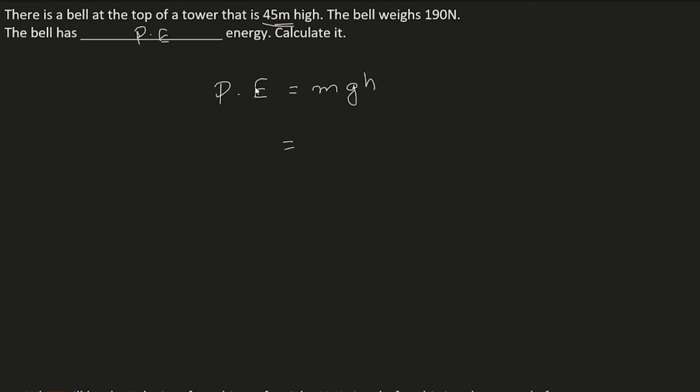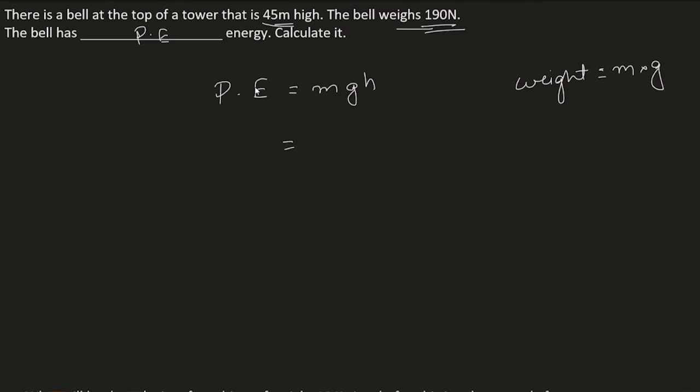Okay. So potential energy is mgh. Now here we don't have m, we have weight. Now weight of an object is mass into g. So we have been given m into g.